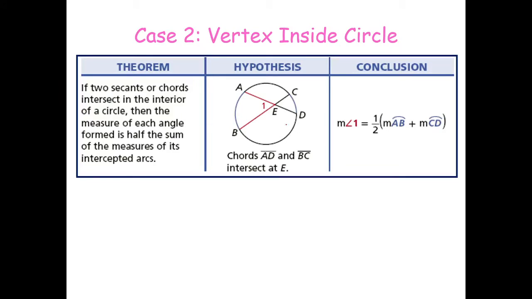If you're going to be getting this angle here, you will add this arc and this arc, divide it by 2. Simple as that. Again, if the vertex is not on, but inside the circle rather, just add the measures of the arcs. So you have arc AB plus arc CD, divide that by 2.